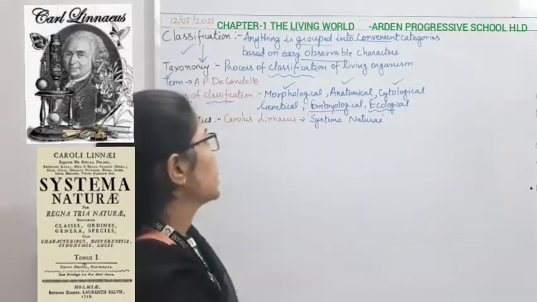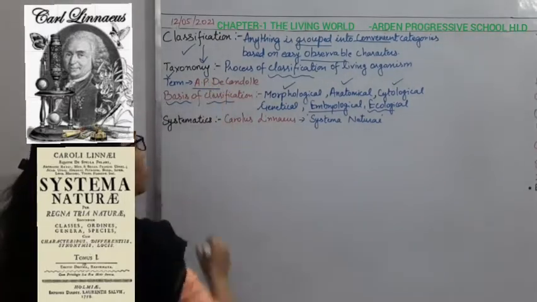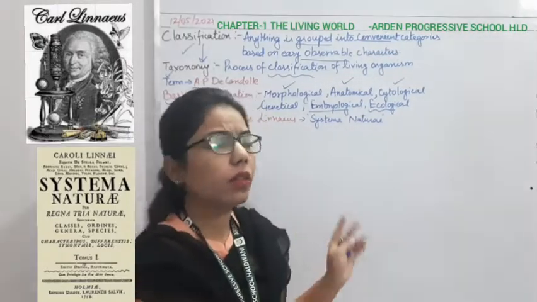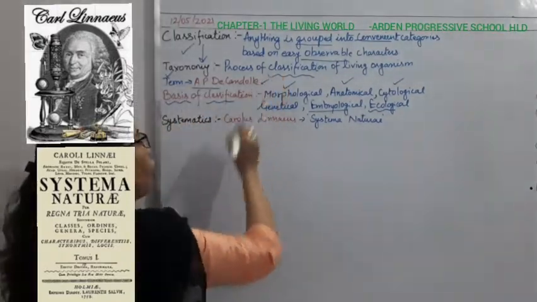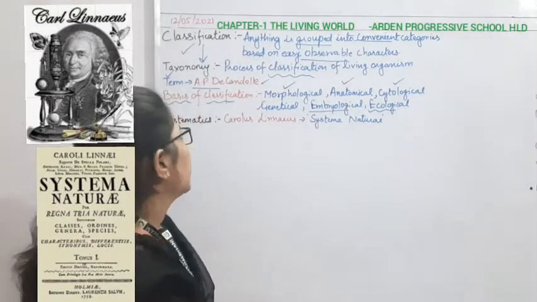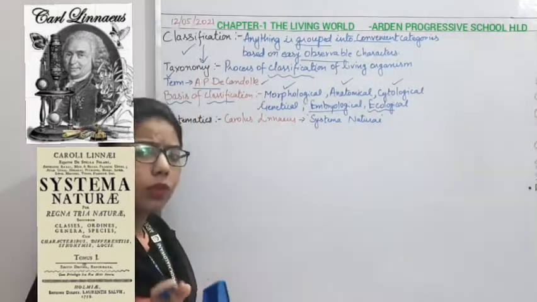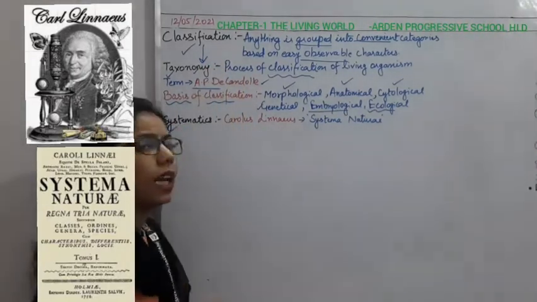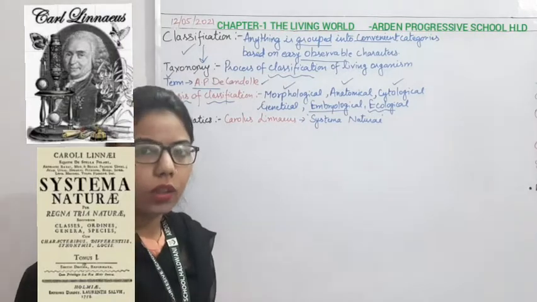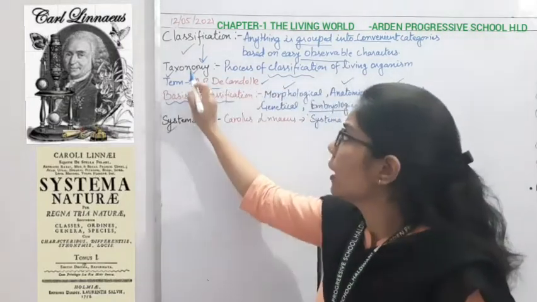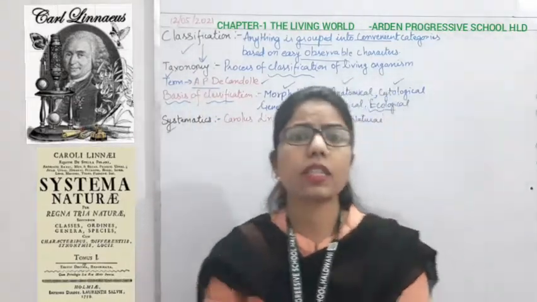So the question arises: who has given this term? The term was given by A.P. de Candolle. This question is very important. Who has coined the term taxonomy? De Candolle. Now you can get confused between these three terms: taxonomy, systematics and taxonomic categories. Taxonomy is the process of classification.